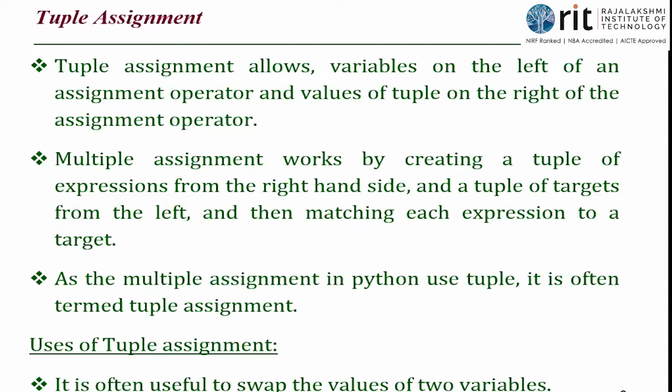If I have multiple values, a collection of values, put within quotation marks, then it is a string. What if I have multiple values separated by commas and put within parentheses? It is a tuple. But even if I ignore the round brackets or parentheses, it is called a tuple only. That was the point I told in the beginning of the class, isn't it? That is the reason we are able to have multiple assignment in Python. For example, A, B, C is equal to 1, 2, 3 in Python.